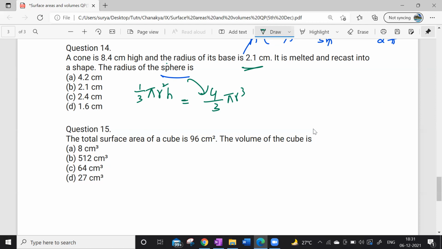The volume will be the same. So 3 will get cancelled, pi will get cancelled, r square will get cancelled. What do you remain with now? But we don't know if r is equal to h. Right? r is equal to h.